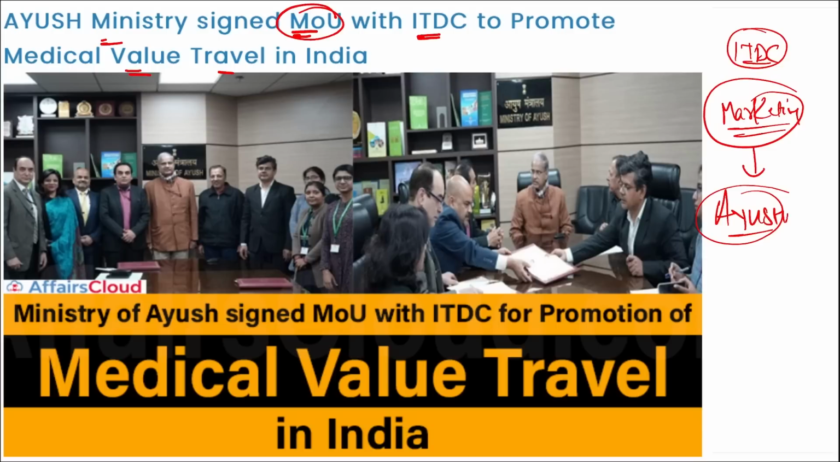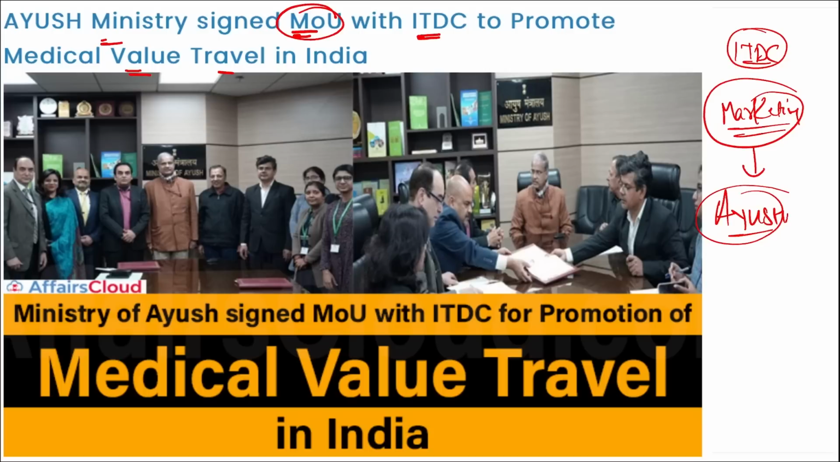Also, ITDC, on the suggestion of Ayush, will include historical heritage sites of Indian systems of medicine in tourist destinations under knowledge tourism, and may also create films and literature that tourists will find useful.